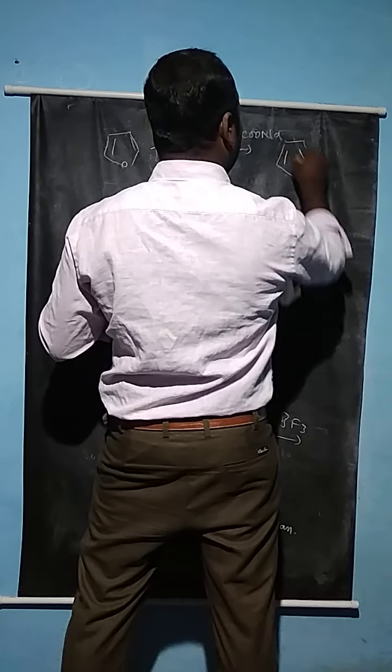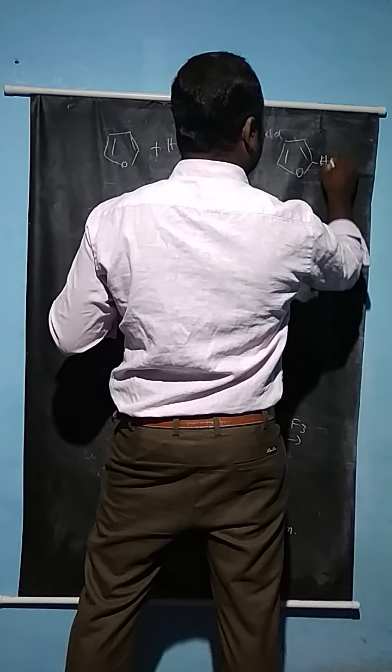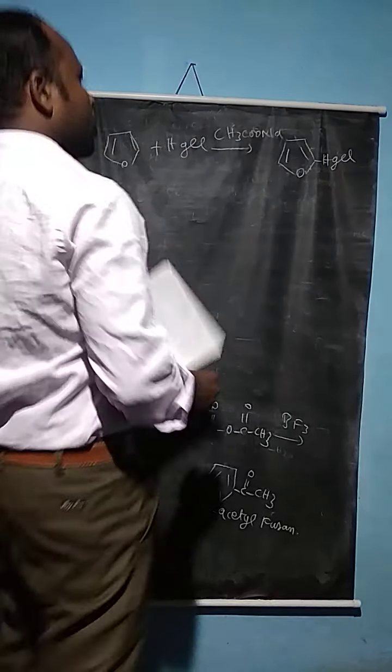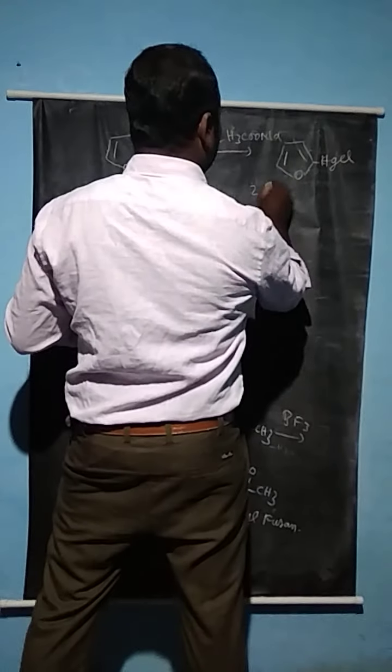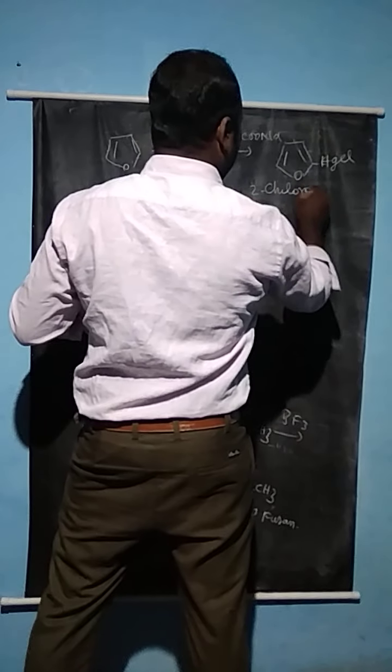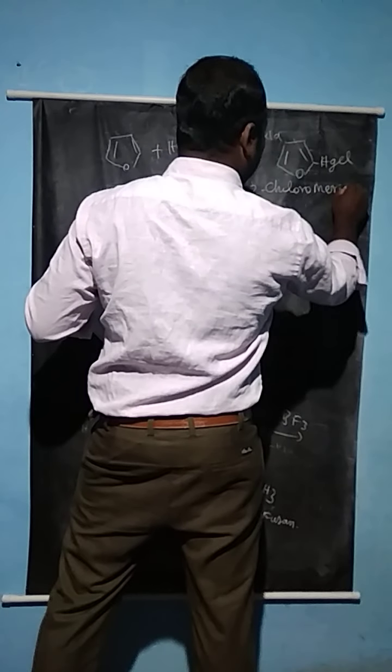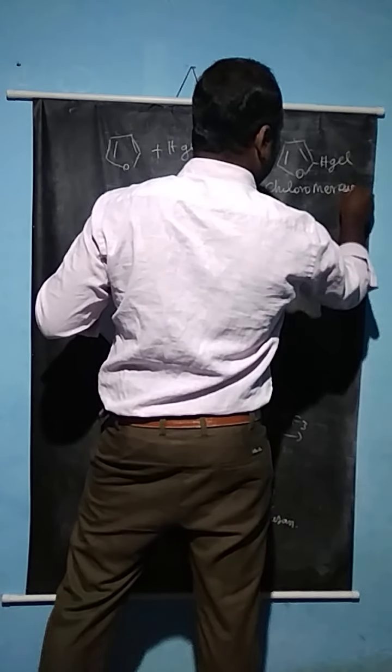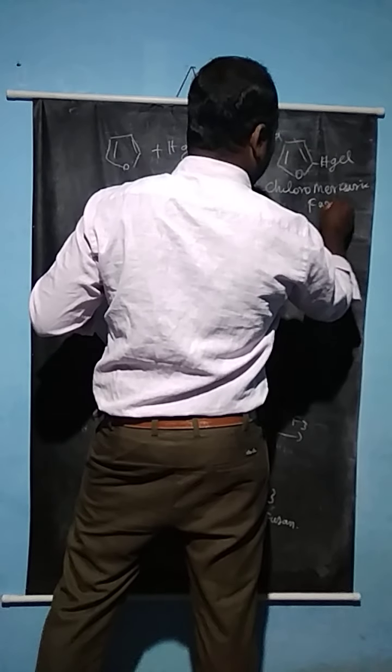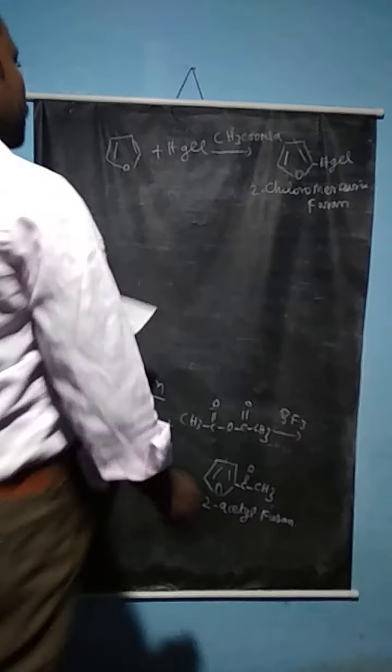The 2-chloromercuric furan product is actually obtained. So this is the product that has been obtained.